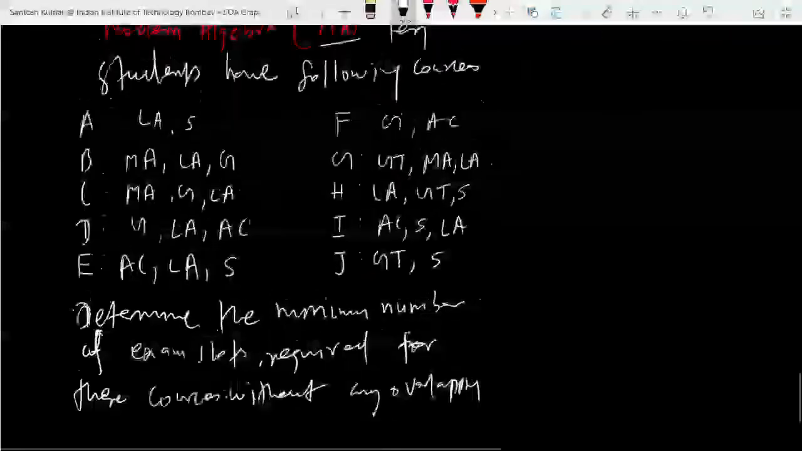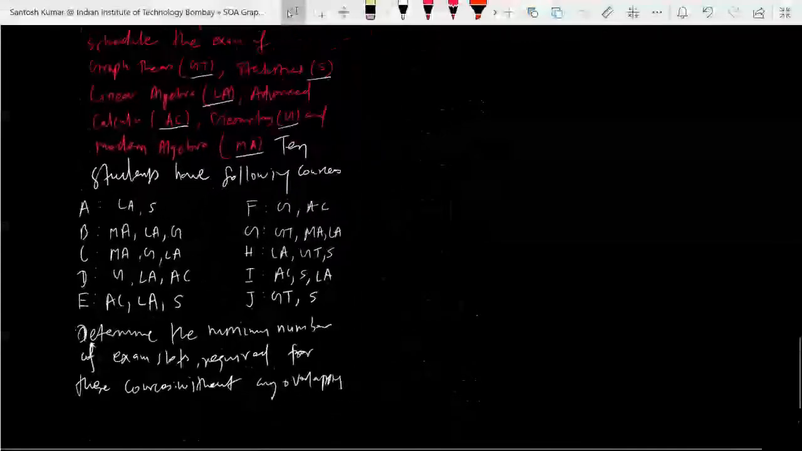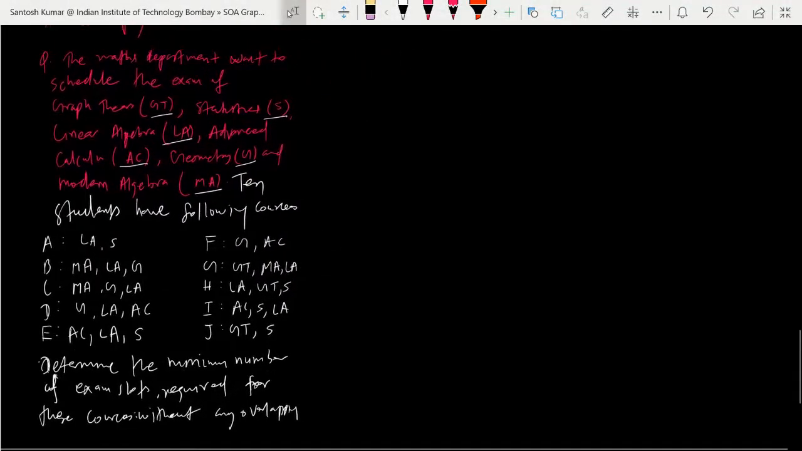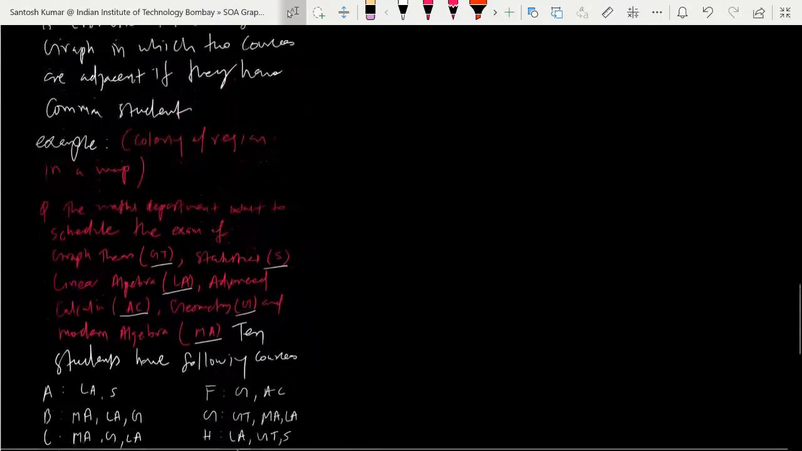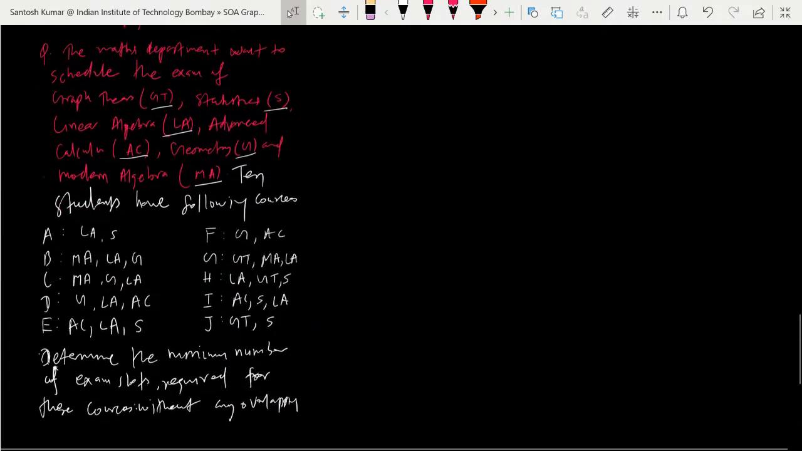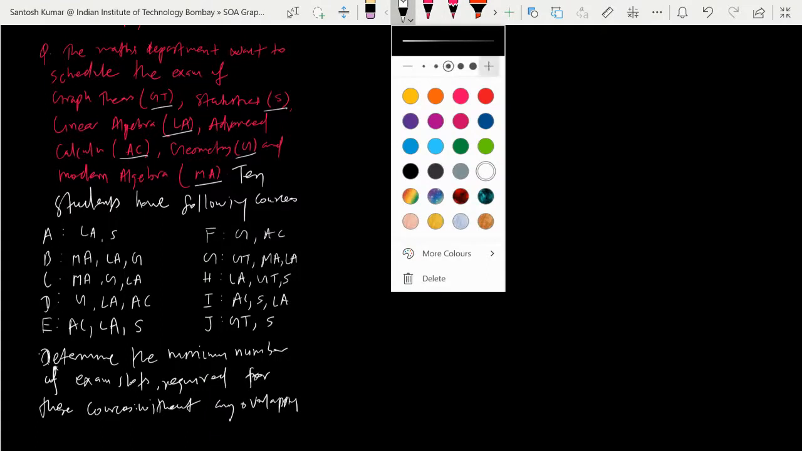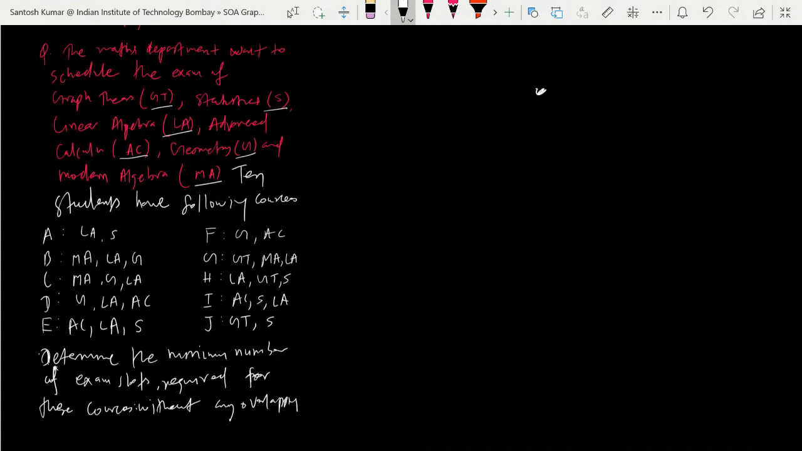Anyone of you tell me what is the answer and how would you solve this? You have six different subjects and 10 students. We will make six vertices. Then we will join the vertices which have a common student. One, two, three, four, five, six. Okay, I made six vertices.